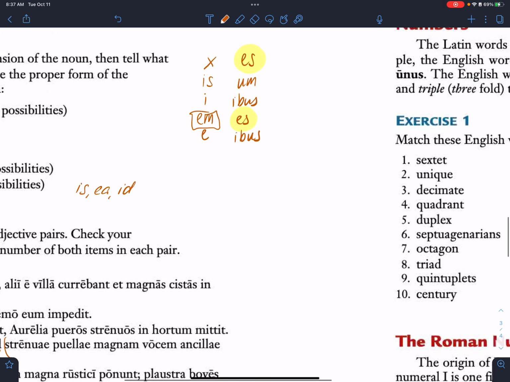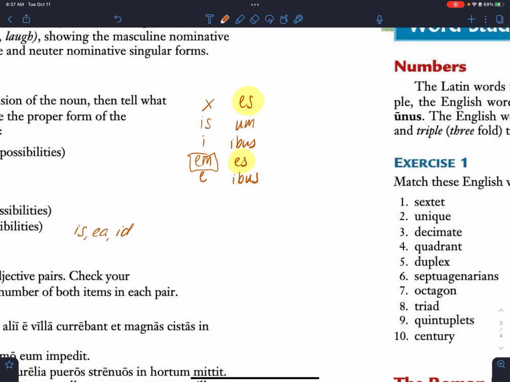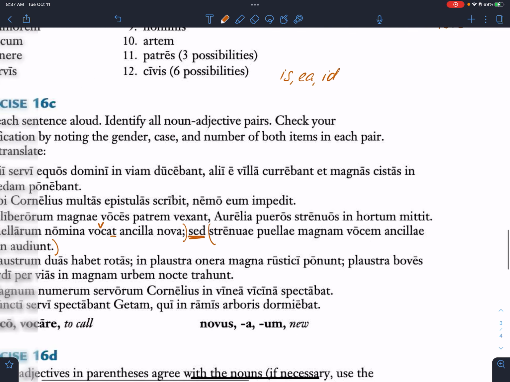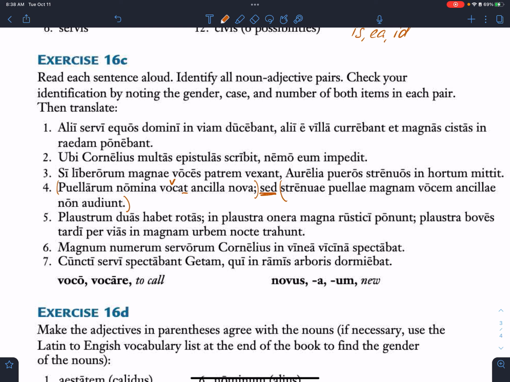All right, so let's think of our endings here. Neuter. It's ex, is, say them with me. Ex, is, e, ex, a, ibus. Okay, now, the word is nomina. So, what is that? It's not nominative singular, but it could be what? Nominative plural or accusative plural, right? But it's probably not going to be our subject because our verb is singular. So this is definitely not our subject.